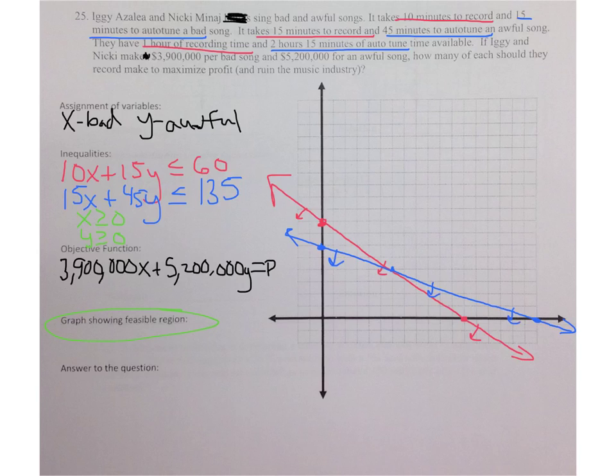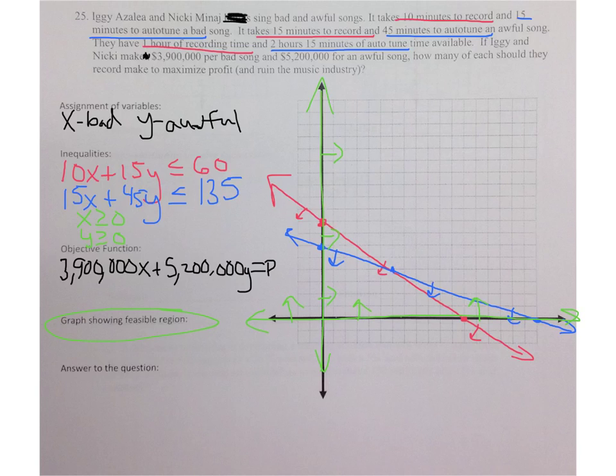Now, notice I cross right here. Make sure you're very, very careful with your straight edge. It doesn't just matter that you're using a straight edge. What also matters is that you're going through the exact spot where you're supposed to go through. So when you're setting up your straight edge, make sure you're setting it up very nicely with those X and Y intercepts. Otherwise, you're going to have a bad time. All right. Lastly, we have our vertical lines. That's the X is greater than or equal to 0. Boom. And we have our Y is greater than or equal to 0.